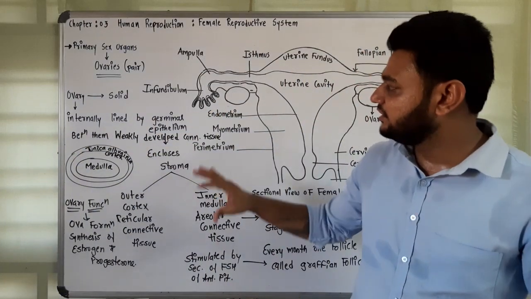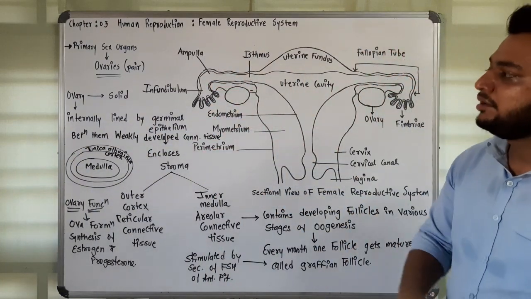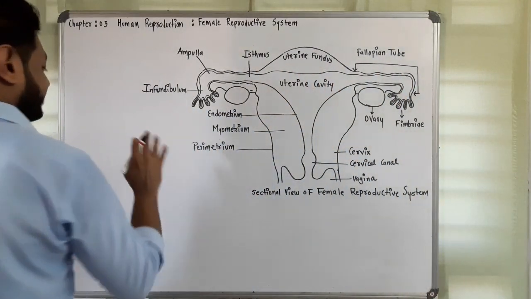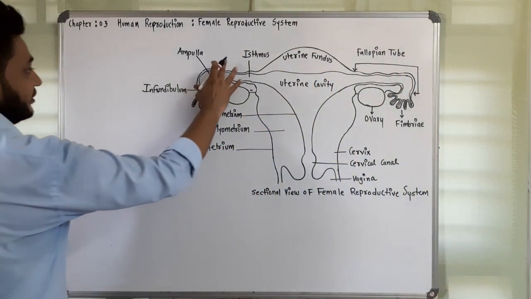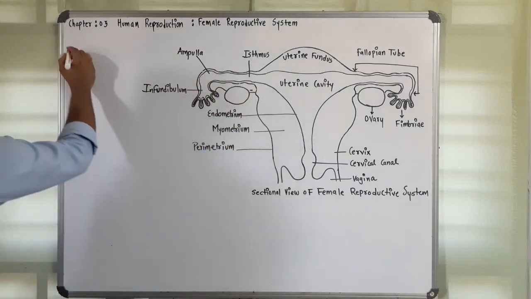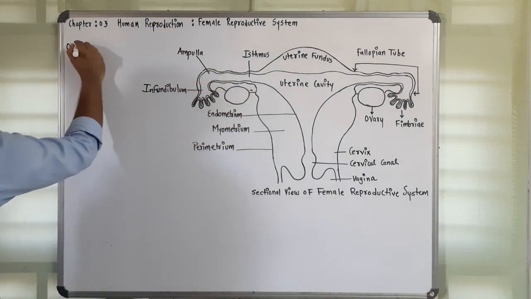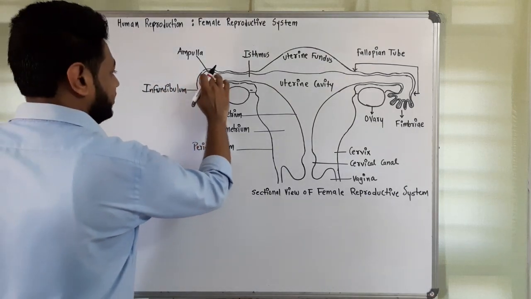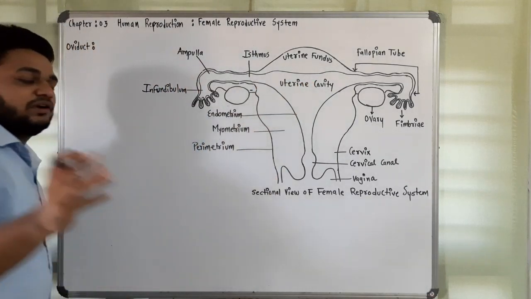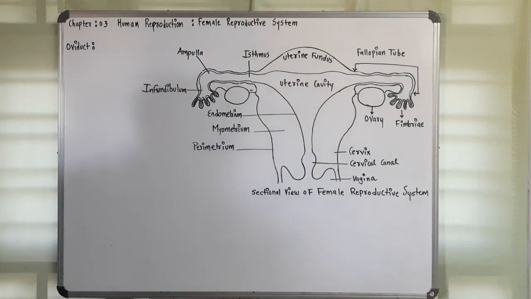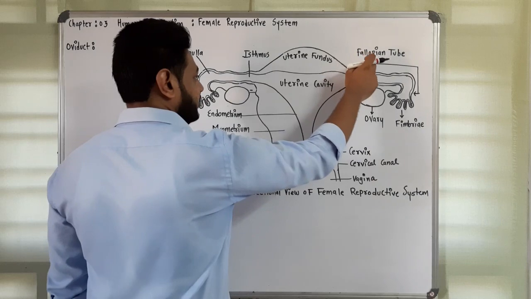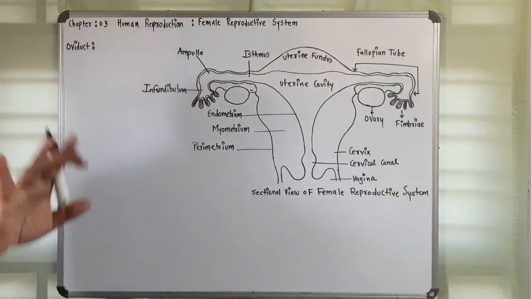Now we will discuss the accessory ducts, starting with the fallopian tube or oviduct. The oviduct starts from here and opens into the inverted pear-shaped structure called the uterus. On both sides we have the fallopian tube, or oviduct.